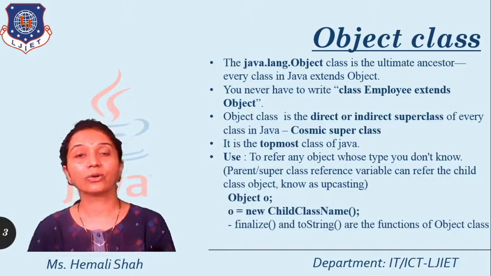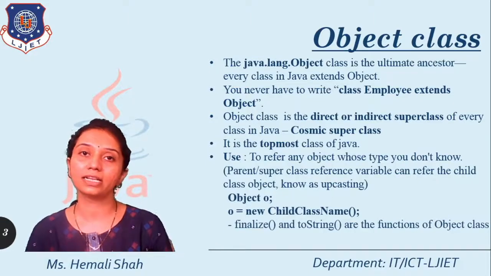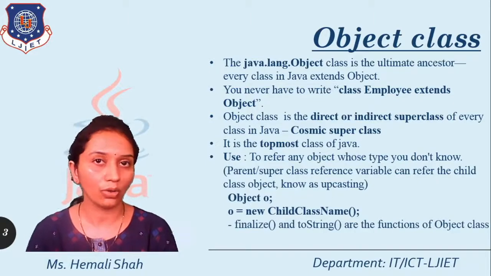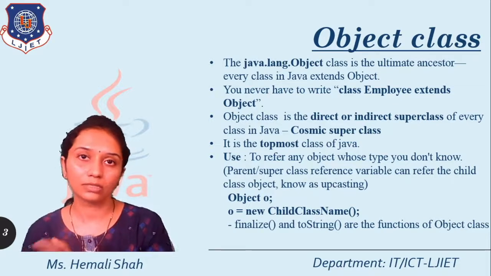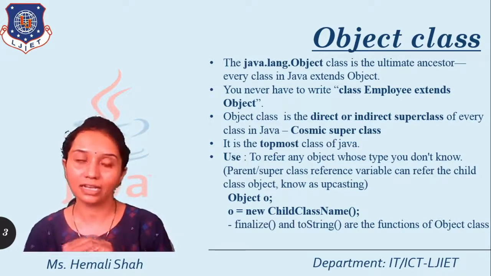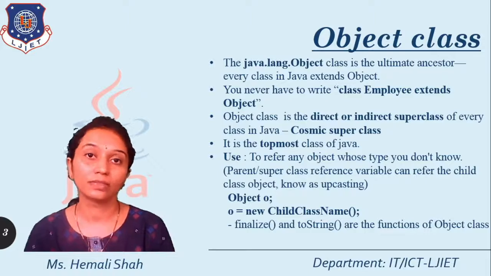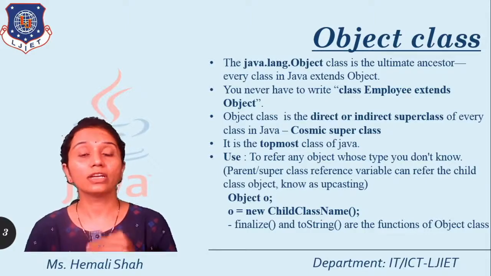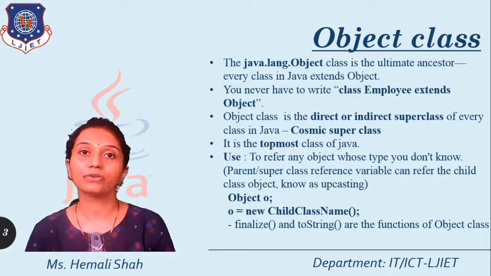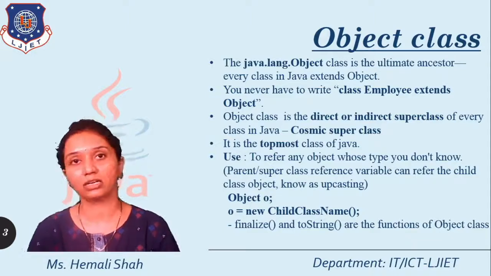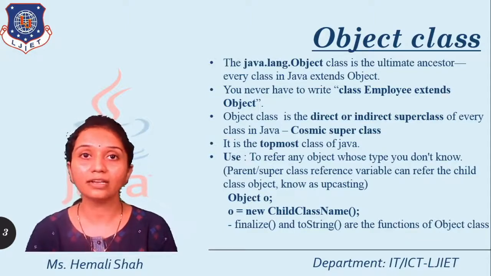That means you can always write like this: you create a variable of type Object, O, then a semicolon is the signature of declaration. O is the type of Object, and you can give the reference of any child class by using new, then the class name, then the constructor call syntax. So this O can refer to any child class instance.